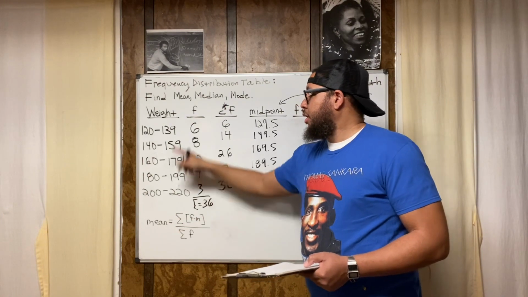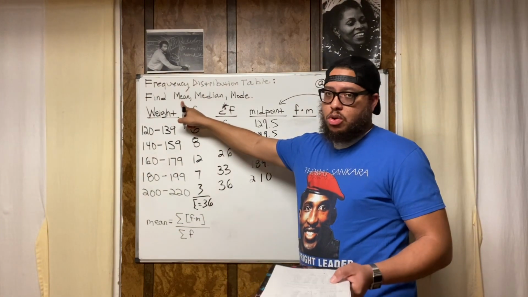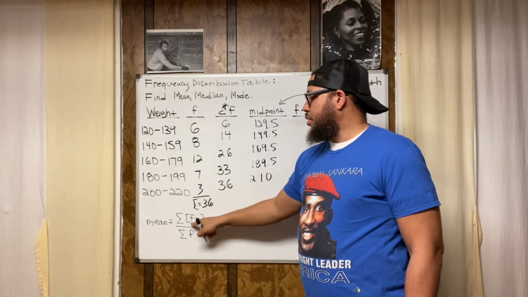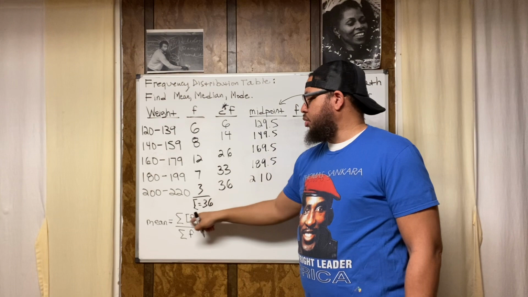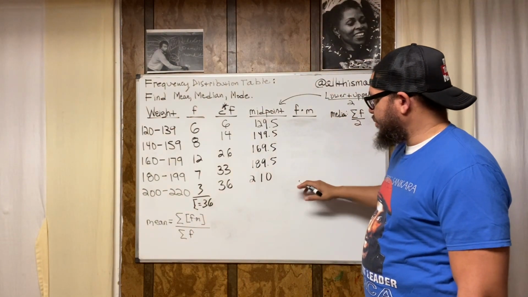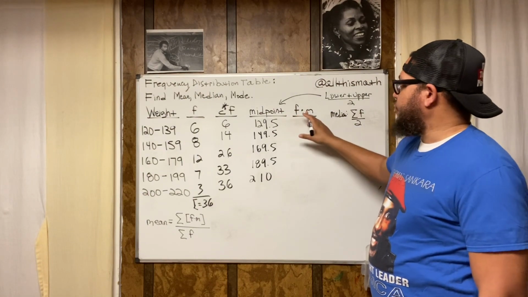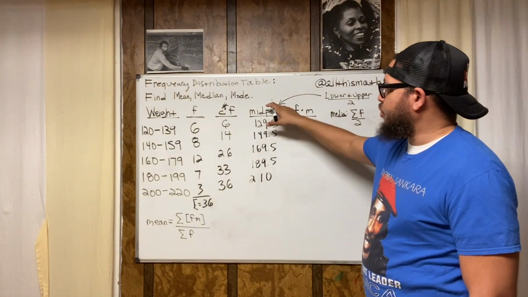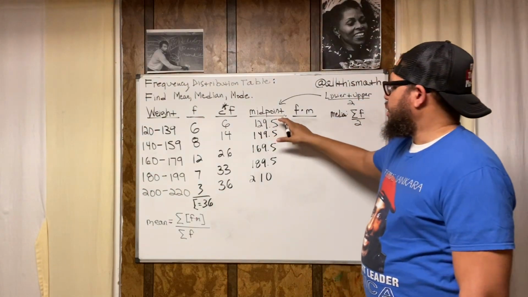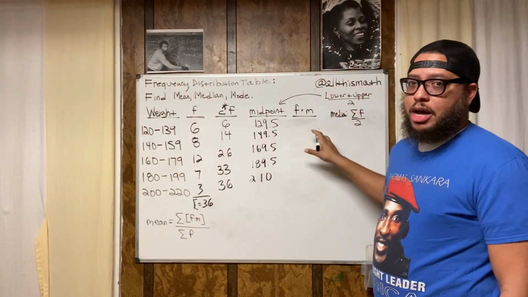Formula for the mean. So you want to find the mean? Cool. There's a formula for that. What's in the formula? Frequency times the midpoint, all those values added up. But in order to find frequency times the midpoint, first you got to know the midpoint. We already know the frequency is these numbers. We know the midpoints. Now we got to multiply them together.